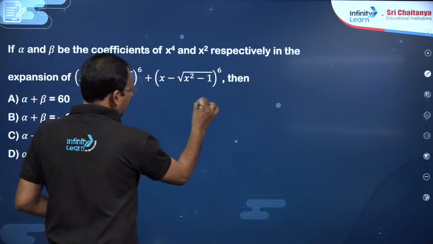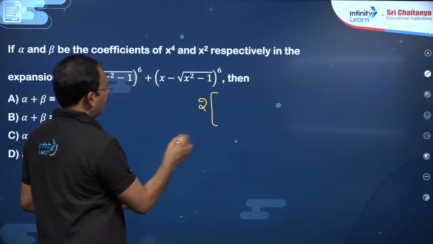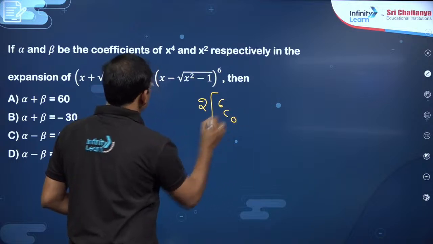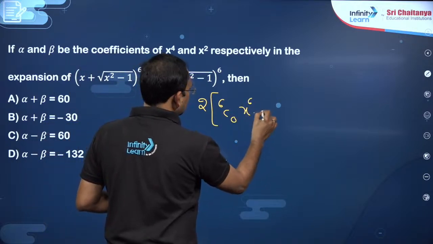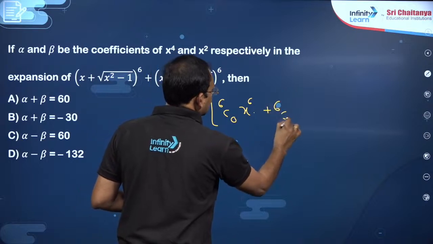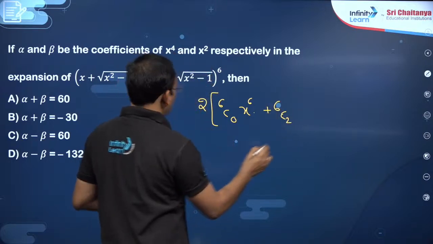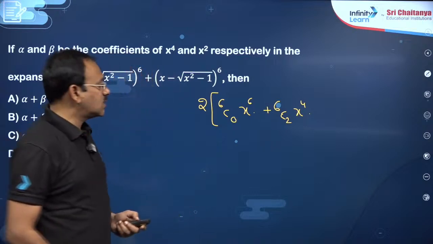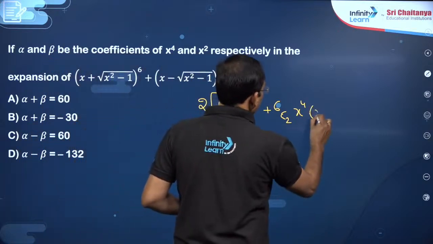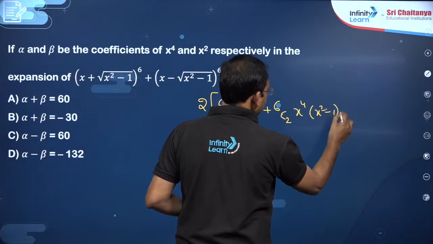The expression will give you twice the first term, 6C0 term, where x^(6 minus 0) into this power 1. Then 6C2 into x^4 into root of (x square minus 1) whole square will give you x square minus 1.